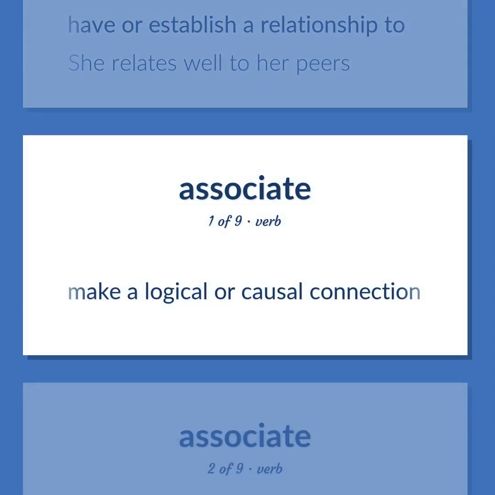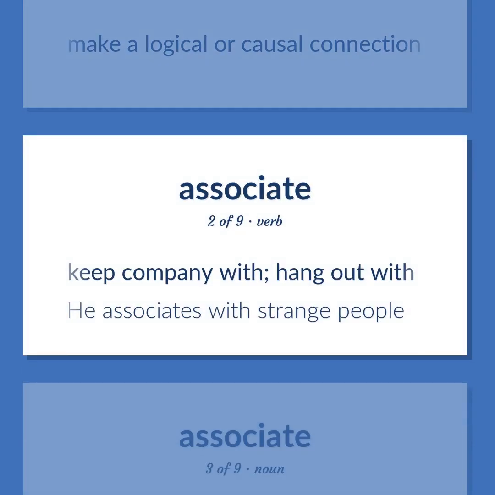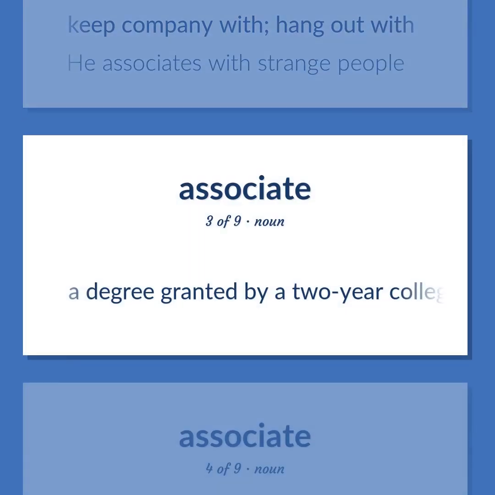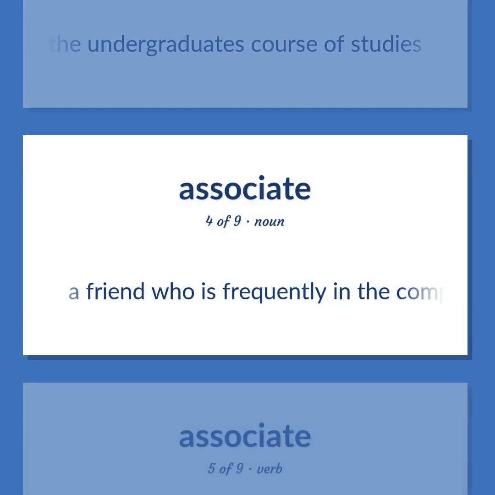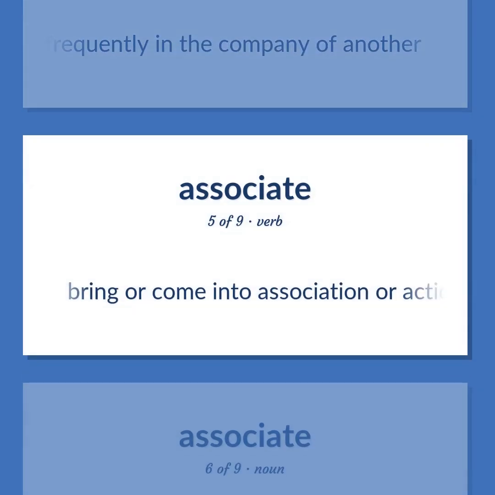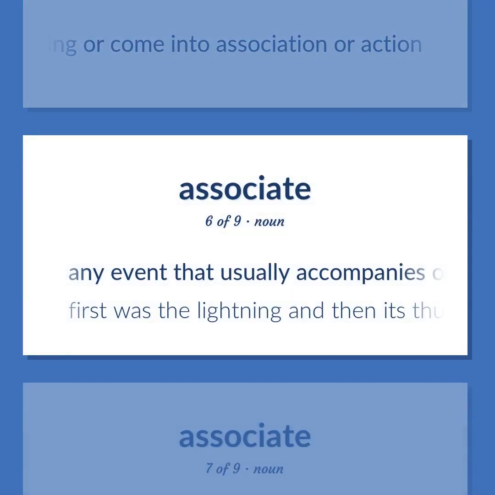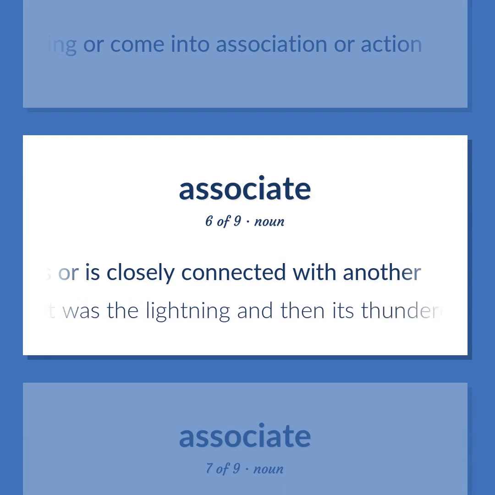Make a logical or causal connection. Keep company with, hang out with. He associates with strange people. A degree granted by a 2-year college on successful completion of the undergraduate's course of studies. A friend who is frequently in the company of another. Bring or come into association or action. Any event that usually accompanies or is closely connected with another. First was the lightning and then its thunderous associate.